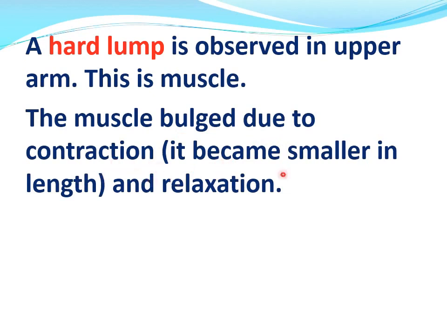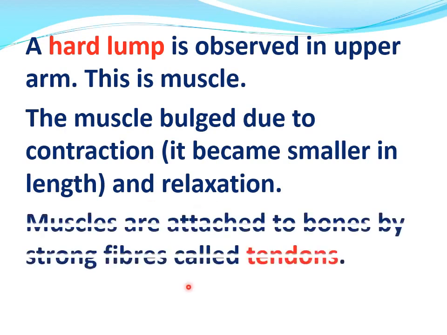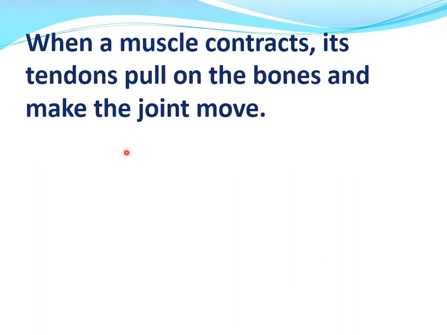Contraction means it became smaller in length, and then relaxation. Muscles are attached to bones by strong fibers called tendons. Now, when a muscle contracts, its tendons pull on the bones and make the joint move.